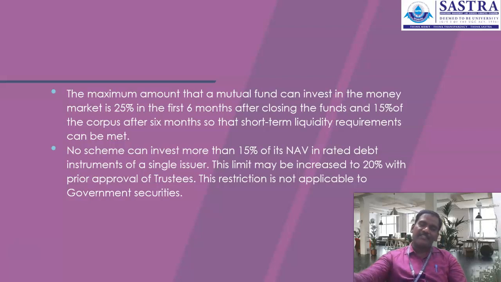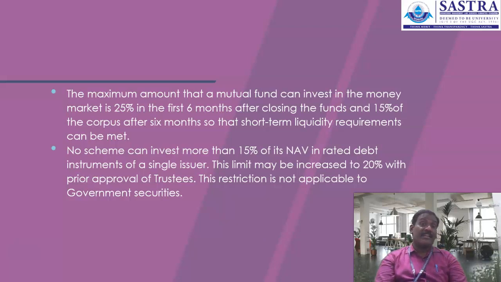Maybe I can invest across different issuers, like ONGC is issuing, BHEL is issuing, and other companies are also issuing. SAIL is issuing, GAIL is issuing in the market, where I can invest in those public sector enterprises. It should not be for a specific issuer, not more than 15%. The limit may be increased to a maximum of 20% with the approval of trustees.